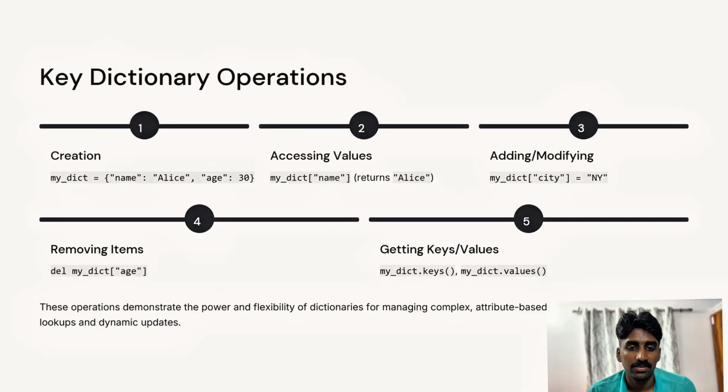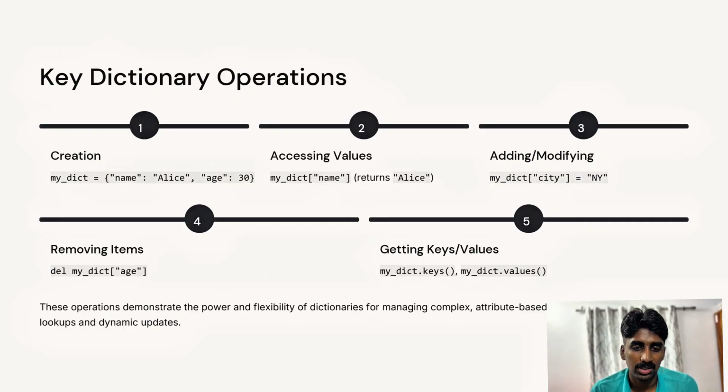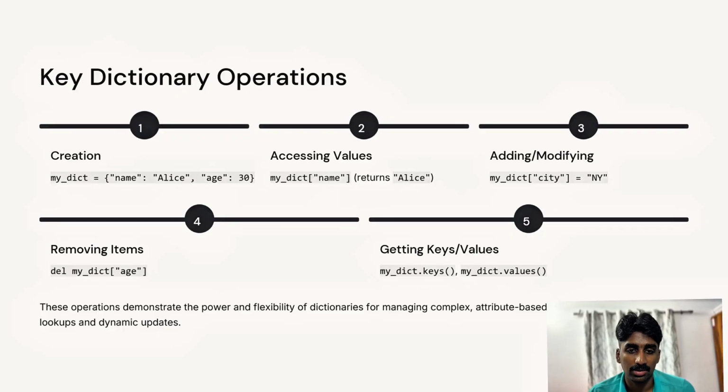And the next we are talking about is modifying a dictionary. How we can modify the dictionary: adding, updating, assigning a value to an old or existing one. In this we can see my_dict color. We can add an attribute color and give the value as red, adding a new key value pair.